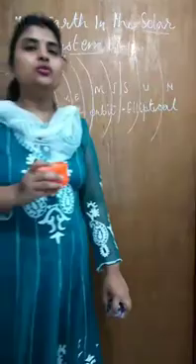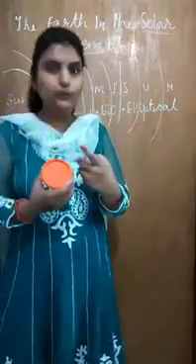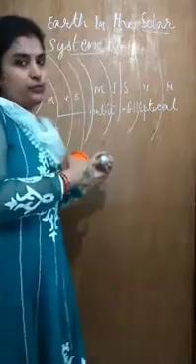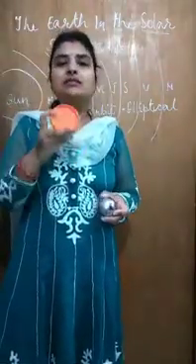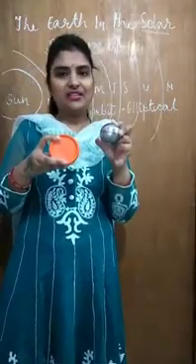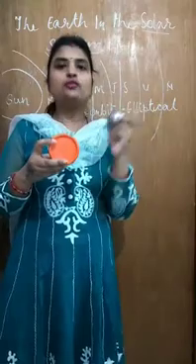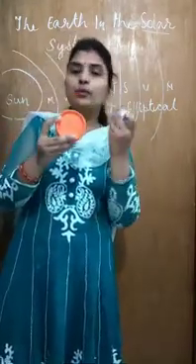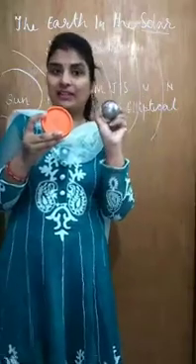Now what is revolve? What is revolution? I will try to explain you this kind of revolution movement through these two objects. Now imagine this as your sun and this circle as your planets. To understand revolution of the planets around the sun, we have to follow the path of this planet, right?